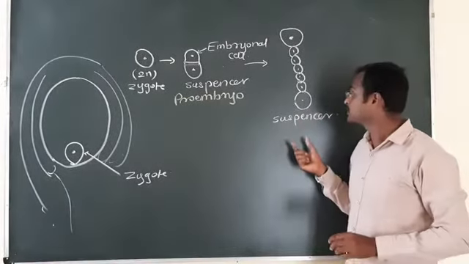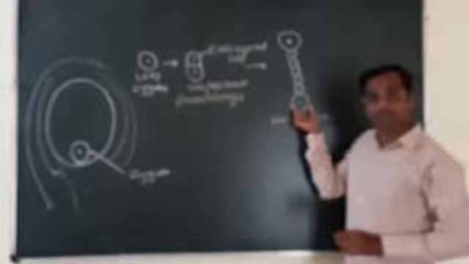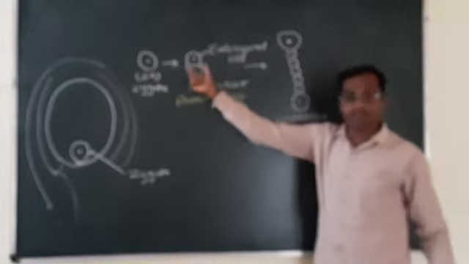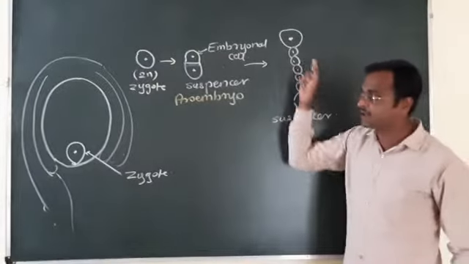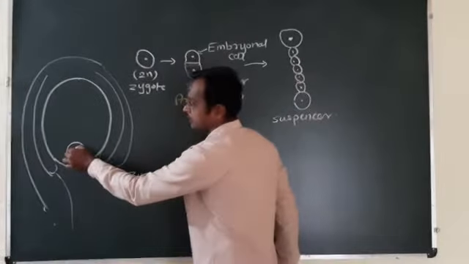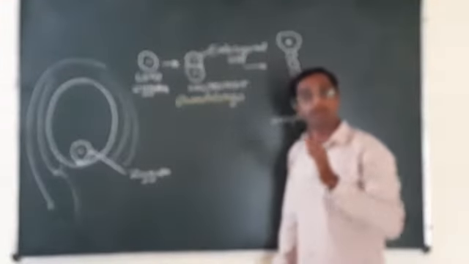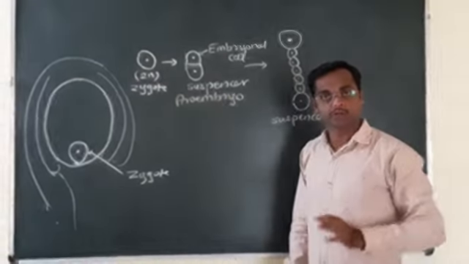Now the function of suspensor: when it divides transversely in one plane, it pushes the embryonal cell, or the developing embryo, deep inside the endosperm to get proper nourishment from the endosperm.